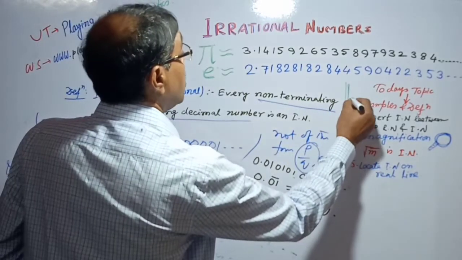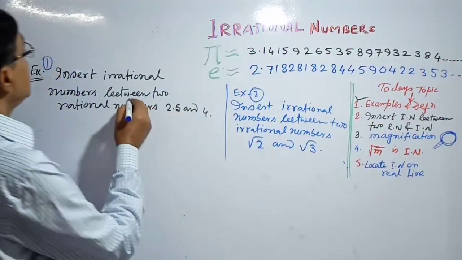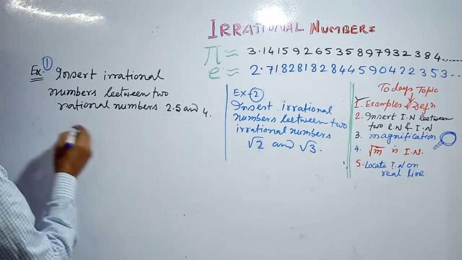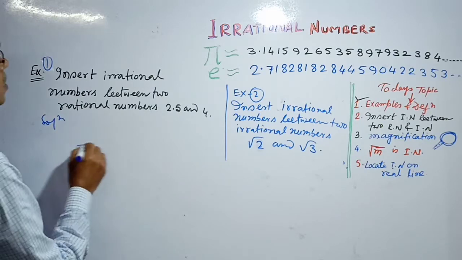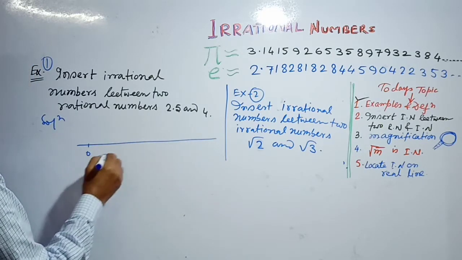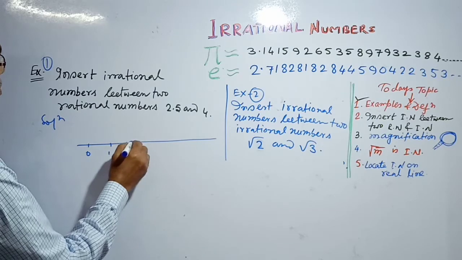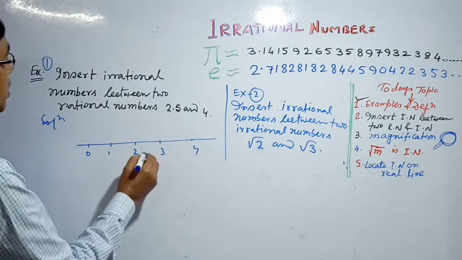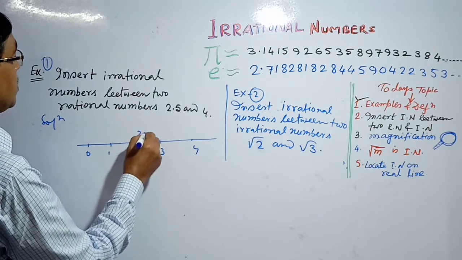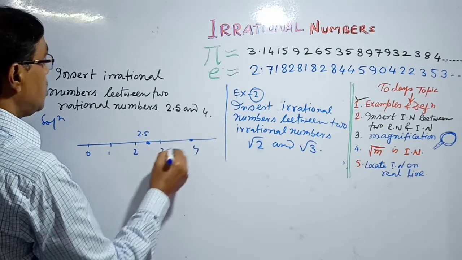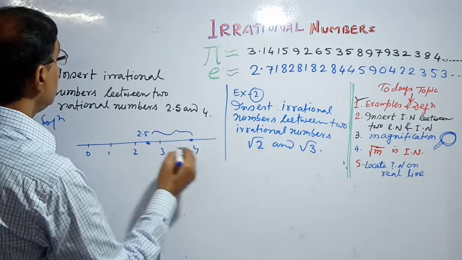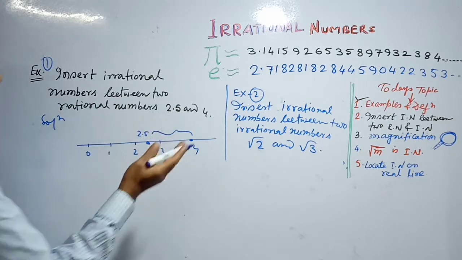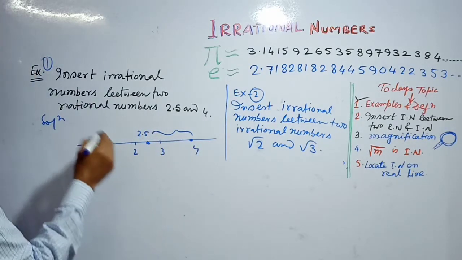Now I will discuss the topics. Insert irrational numbers between two rational numbers 2.5 and 4. On the number line, suppose this is 0, 1, 2, 3 and 4. This is the point 2.5. Between 2.5 and 4, many irrational numbers can be inserted.